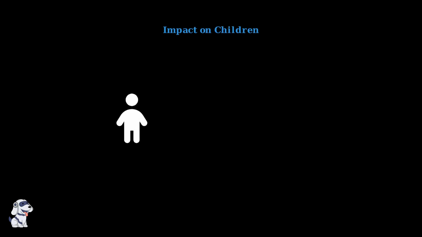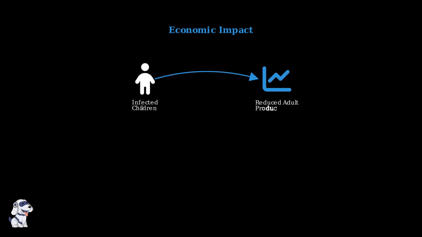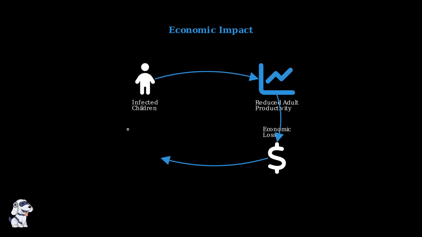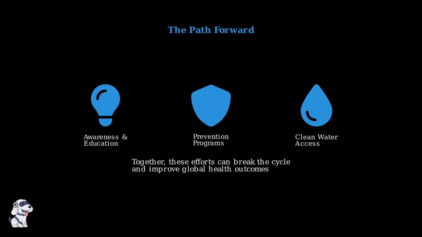Children bear the heaviest burden of giardiasis worldwide. The infection significantly impairs their growth and development, creating lasting effects that extend far beyond the initial illness. The economic consequences of giardiasis in developing countries are profound. When children suffer from chronic infections, their reduced productivity as adults creates a cycle that hampers economic growth and development. Breaking this cycle requires a global commitment to awareness and prevention. Education about proper hygiene, access to clean water, and improved sanitation can dramatically reduce giardiasis transmission and its devastating effects.